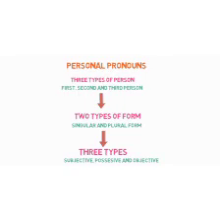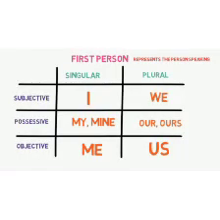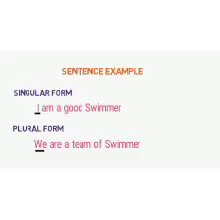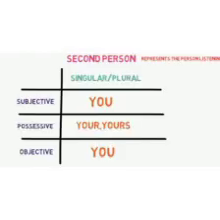Now, let's come to know about all these through the tables. See. First person, singular, I, and plural, we. Possessive case, singular, my, mine, and the plural would be our, ours. Objective, singular, me. Now see the example. Singular, I am a good swimmer. Plural, we are a team of swimmers.